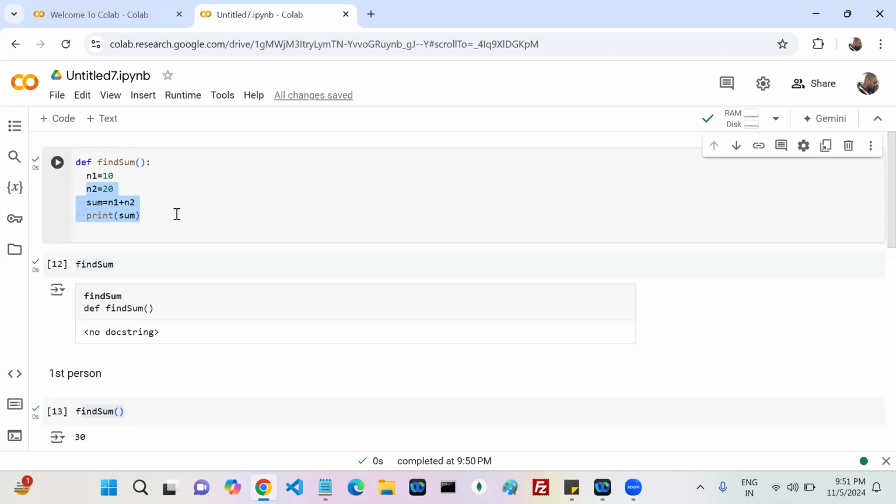Indentation. You need to follow the indentation or not. How many statements follow the indentation, those many statements belong to that particular block, not only the function block. If also is one block, but you have to understand how many statements followed the indentation. Those many statements belong to that particular block.